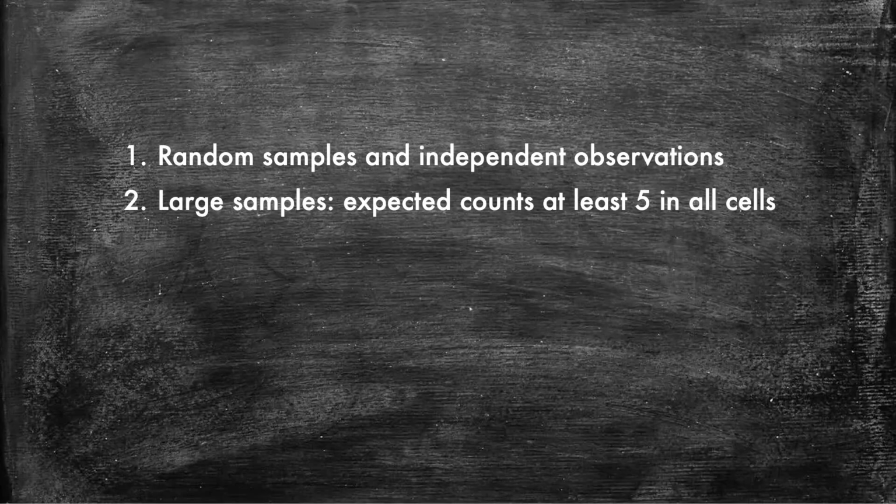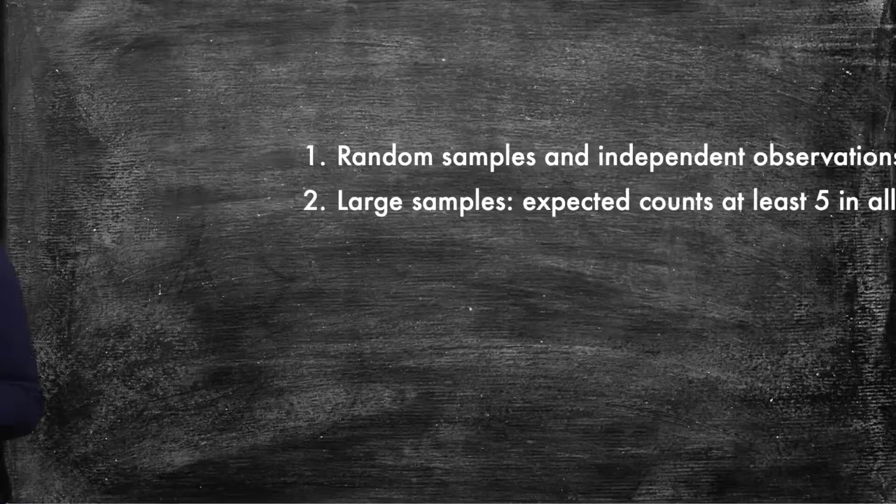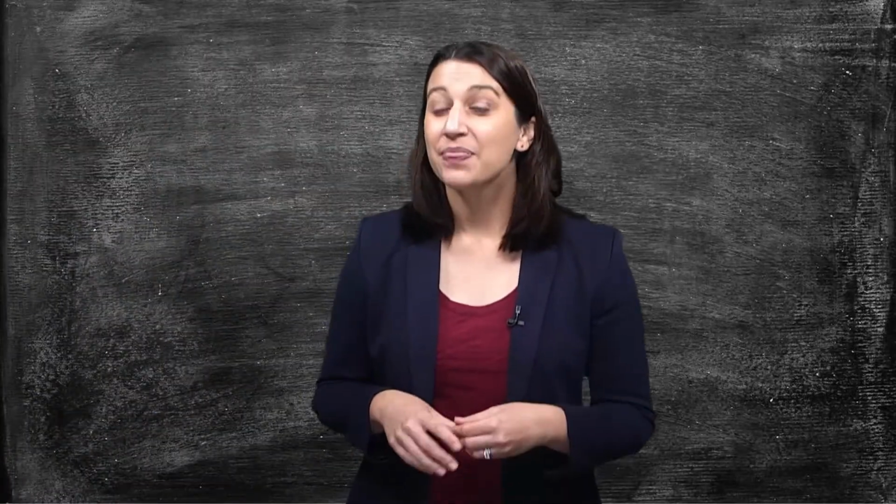To check our expected counts condition, now we will have to calculate them for this test. We will use what we expect to find if the null were true to calculate our expected counts. If the null were true, then we would expect to find that the 3 conditions have the same rate of reporting seeing glass. To calculate what we expect to see if the null were true, we have to do a little bit of algebra.